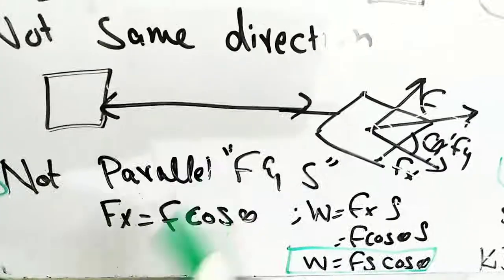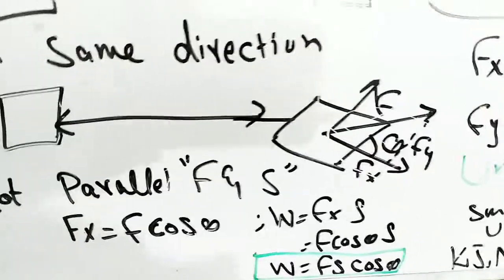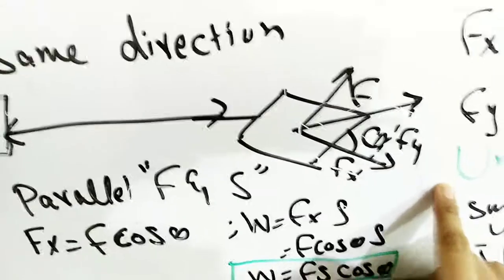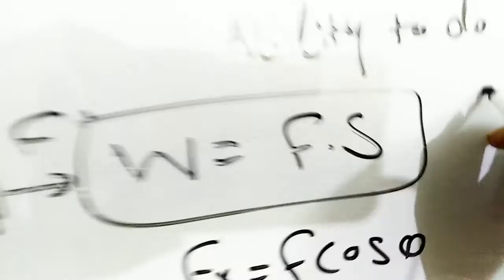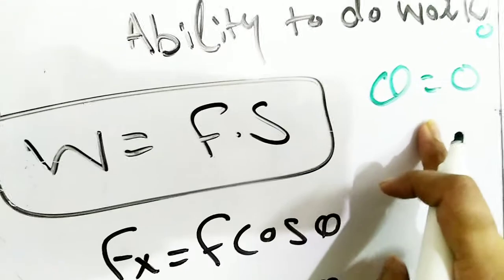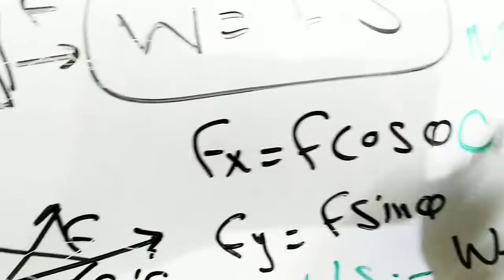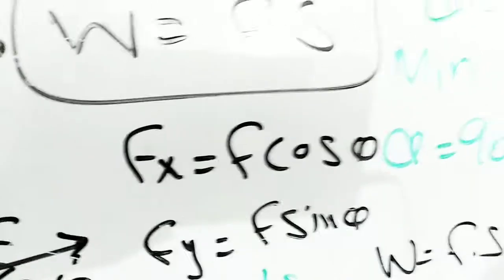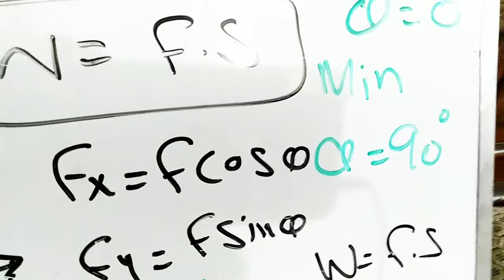In this situation, the third case, we can say when the work done is maximum and when work done is minimum. When the angle with the horizontal plane is near 0 degrees, work done is the maximum, like theta is equal to 0. When theta is equal to 0, cos theta is equal to 1. So work done is maximum when theta is equal to 0. The minimum is when theta is equal to 90 degrees. Cos 90 is equal to 0. So when theta is equal to 90, it means work done is 0.